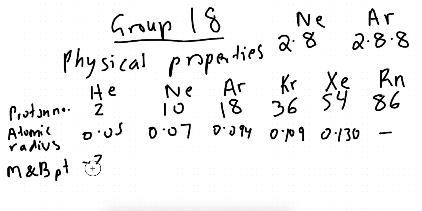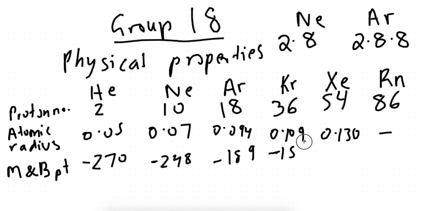Okay, minus 270 for helium, minus 248 for neon, minus 189 for argon, minus 156 for krypton, minus 112 for xenon, and minus 71 for radon. So what's basically going on? Think of it as going from a more negative value to a less negative value. Therefore, the temperature is increasing, right, guys? Because this is really cold, getting warmer, warmer, warmer, warmer, and warmer. So temperature is increasing.